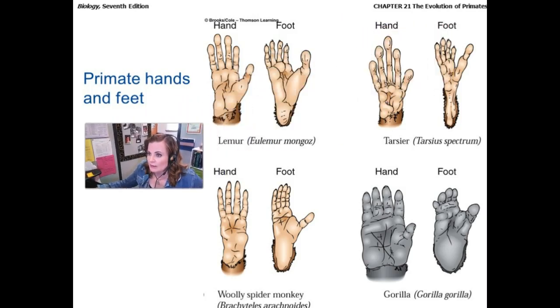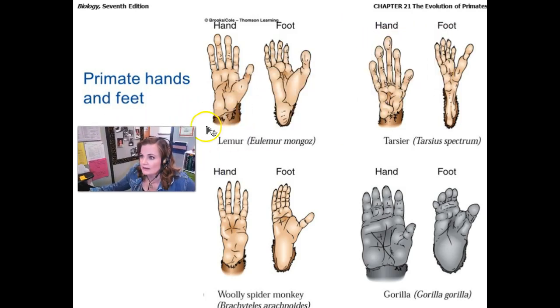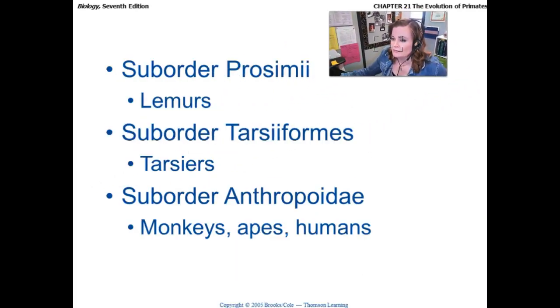Looking at some examples of primates' hands and feet, you can see the grasping opposable thumb or toe. Here we have the lemur, hand and foot, the tarsier, hand and foot. The woolly spider monkey has just the opposable thumb on the foot, and the gorilla, hand and foot. Interestingly, we, as bipedal organisms, have the opposable thumb on our hand, but not on our feet.